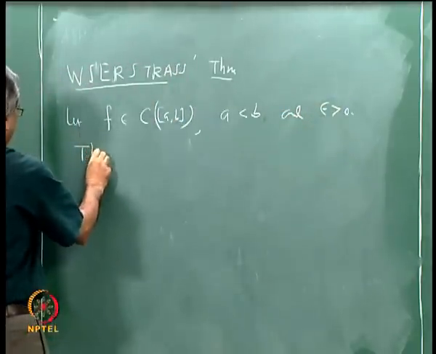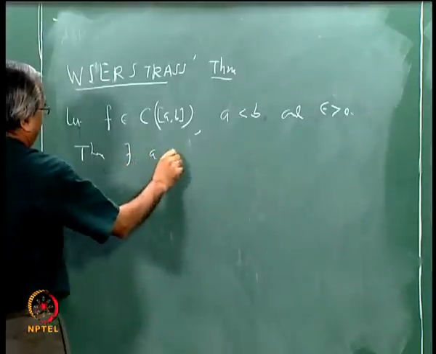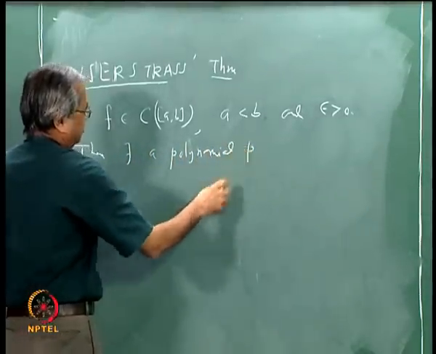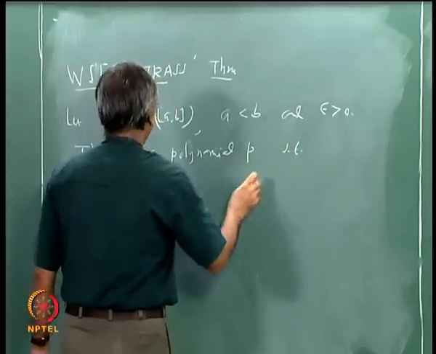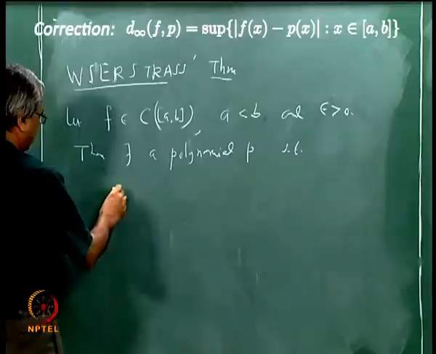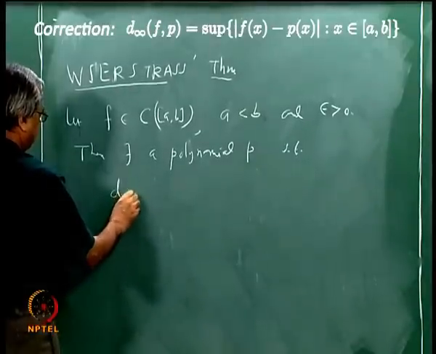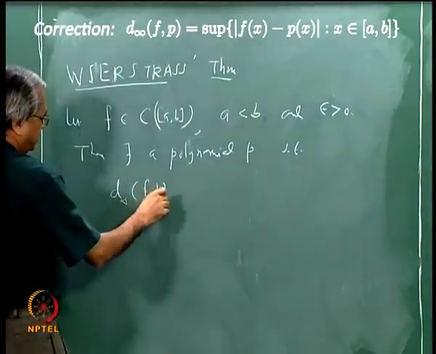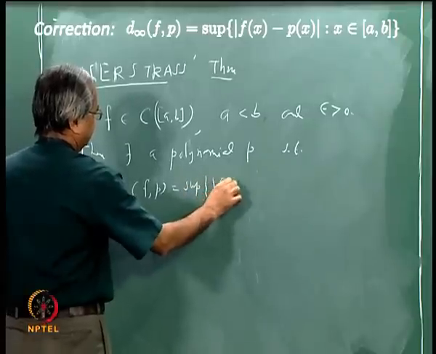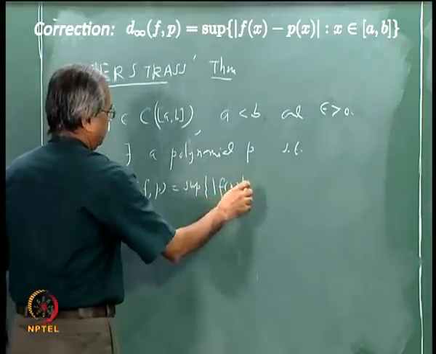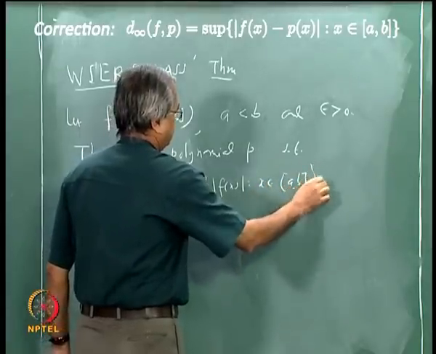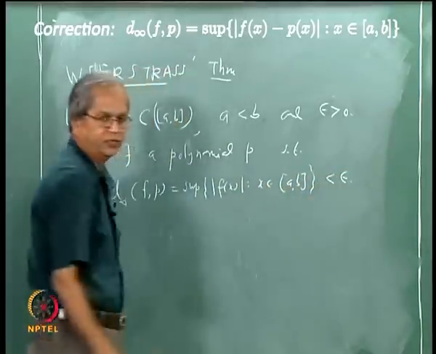then there exists a polynomial p such that the distance between f and p, d suffix infinity of f and p, is less than epsilon. Let us recall what this is once again. That is nothing but the supremum of mod f(x) minus p(x), where x belongs to [a, b]. This is less than epsilon.